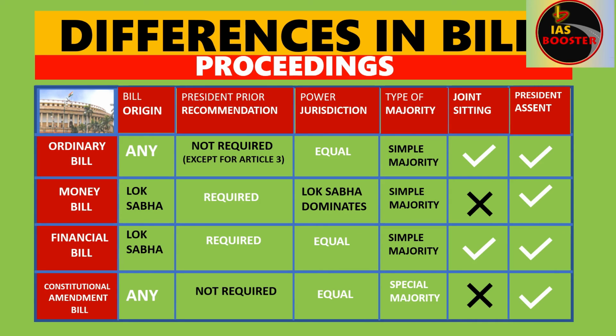Yes, there may be differences in the approach of giving assent by the President in all of them. It may be different, but the President has to give the assent accordingly.